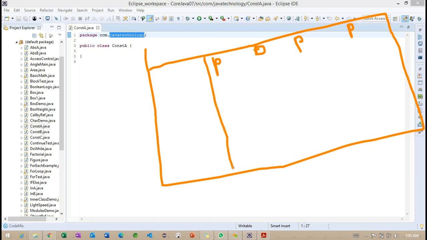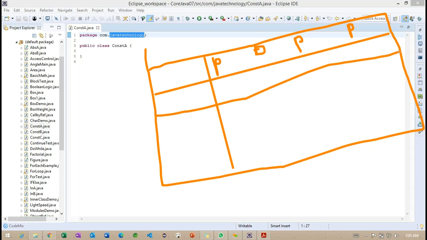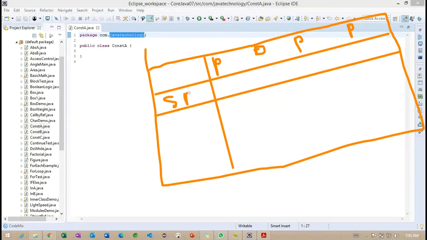If you observe carefully, here it is the same class.